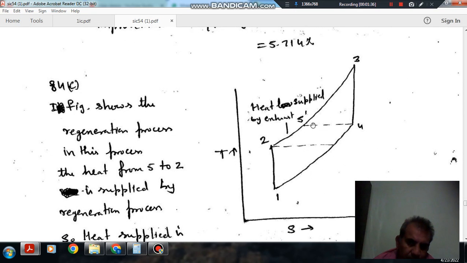this regeneration process, so in regeneration process the exhaust of the turbine is used to heat the exhaust of compressor. Okay, so it means we have to supply lesser amount of heat for the same amount of work done, because now we have to supply H3 minus H5 dash heat. Okay, initially the heat supplied is H3 minus H2.